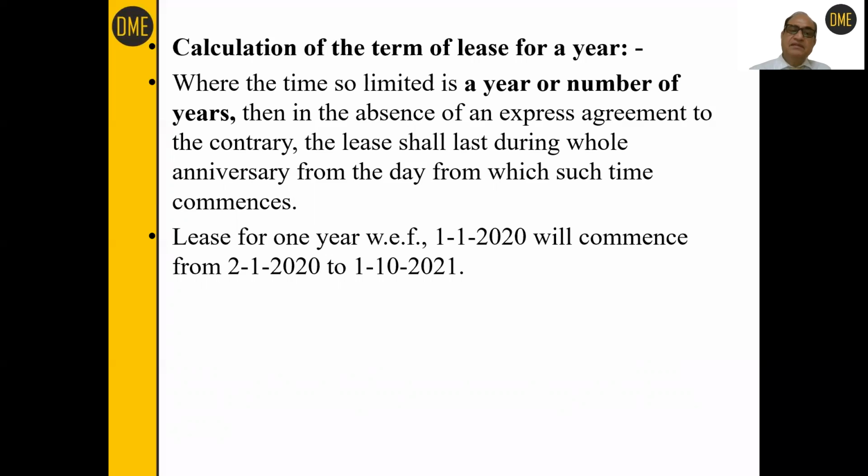Say for example, the lease of 1 year starting from 1st January 2020 will commence from 2nd January, because the day of commencement, that is 1st January, has to be excluded. So you start calculation of 1 year from 2nd January 2020.